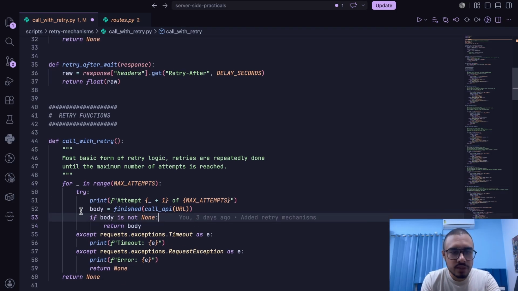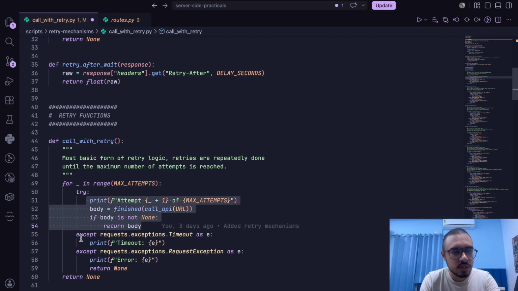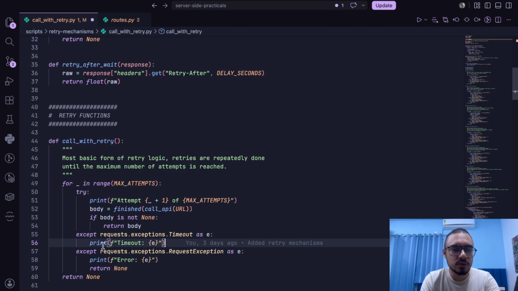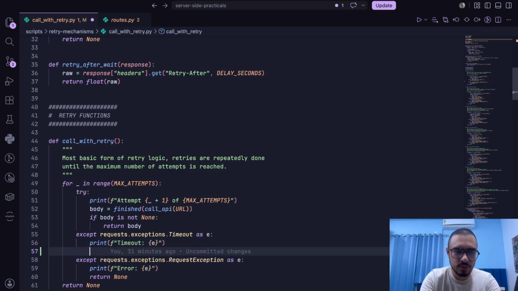Now this is wrapped within a try catch block, as you can see. Now this try has the main logic. Now except has first of all the timeout. Now if the exception occurs for timeout, we basically try it again. We are going to try it again by simply again continue. That does not need to be written because that's a default behavior.